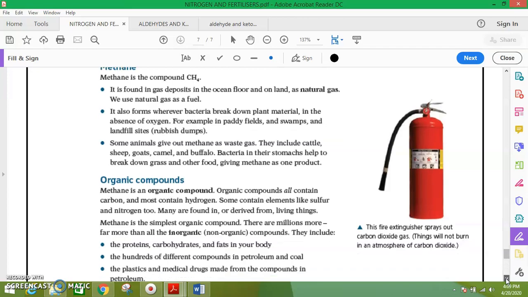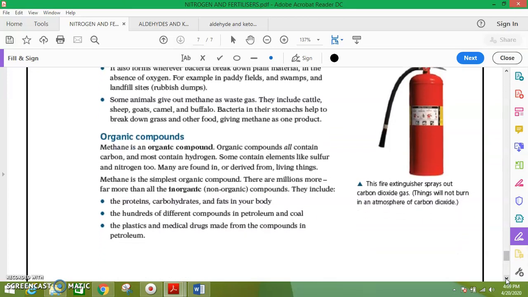Methane is an organic compound. We study it in alkanes also. Organic compounds all contain carbon and most contain hydrogen. Some contain elements like sulfur and nitrogen too. Many are found derived from living things. Methane is the simplest organic compound, the first organic compound you can see. There are millions more, far more than all the inorganic compounds. They include the proteins, carbohydrates and fats in your body, hundreds of different compounds in petroleum and coal, plastics, and medical drugs made from compounds in petroleum.